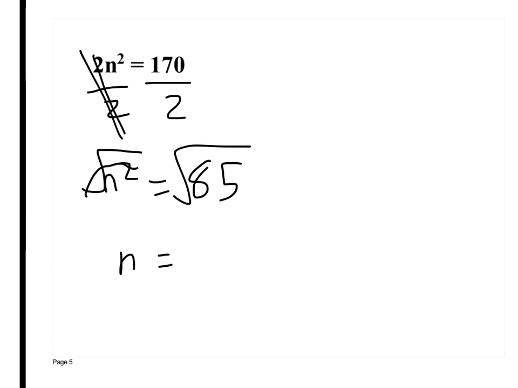So you have n. The square root of 85 could be positive or negative. Now, if you had a calculator, you would do the square root of 85. But for the OCCT, they don't give you a calculator, so they'll let you answer it this way: plus or minus the square root of 85. Because if you had a calculator, you would get positive or negative roughly 9.2. Isn't that the same thing as the square root of 85?